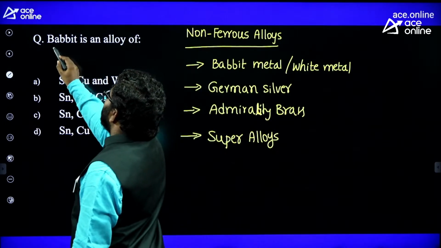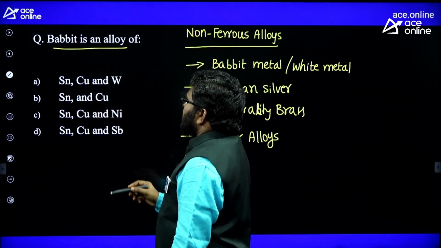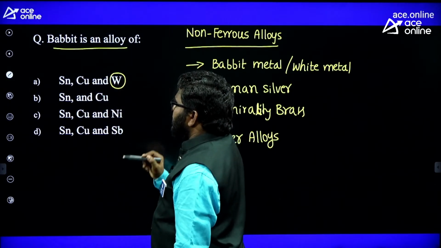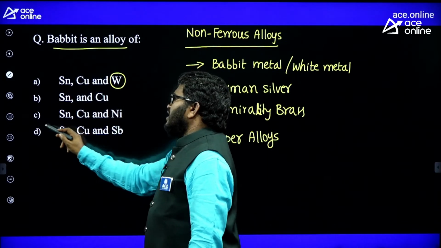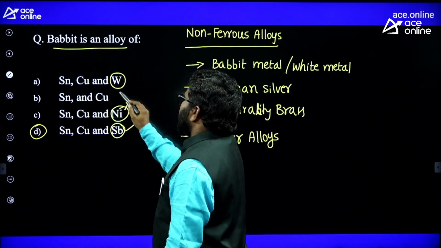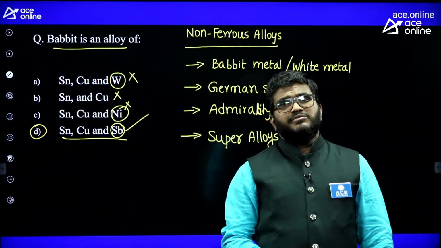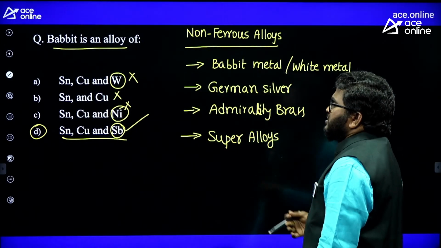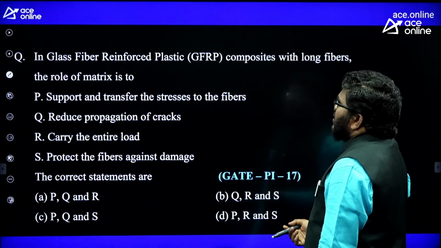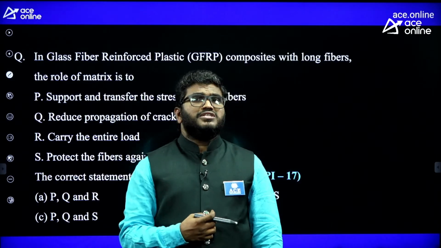So Babbitt is an alloy of... See, if you look at the options here, tungsten is not there in Babbitt. Copper is there, tin is there, and antimony is also there. Nickel is not there. Lead is also there, but the lead option is not given here, so I am taking option D.